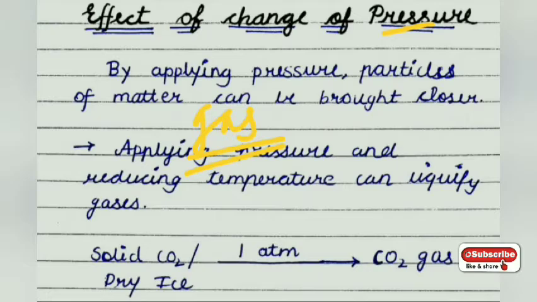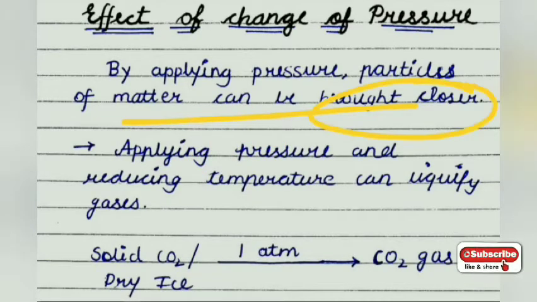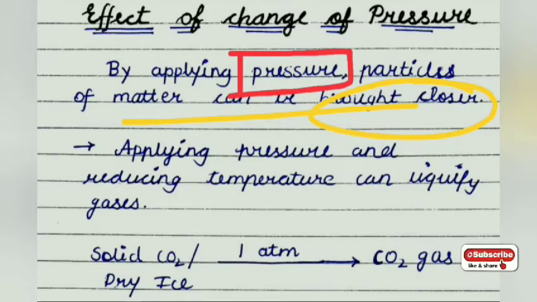Now, how can pressure affect matter? By applying pressure, particles of matter can be brought closer. If the particles are loosely bound and you apply pressure, the particles will come closer. Applying pressure means you are compressing the gas. I have already told you previously that gases are compressible, and the factor that compresses them is pressure. How can gases be compressed? They can be compressed by pressure.